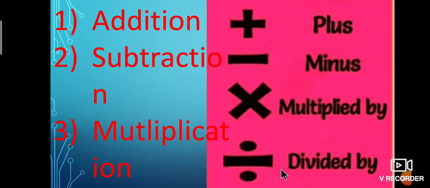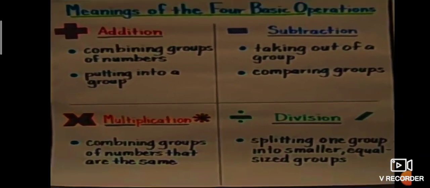Dear students, in the previous classes we have learned about addition, subtraction, multiplication, and also division. These are all called the basic operations in mathematics. Students, first we are discussing the meanings of the four basic operations.